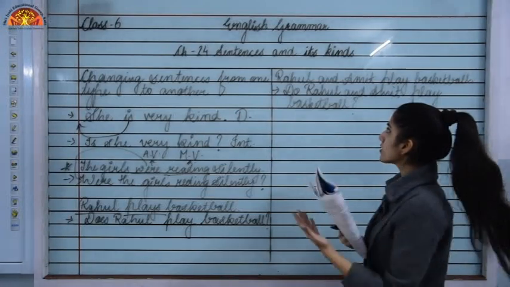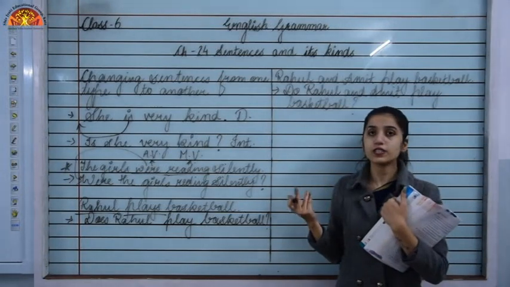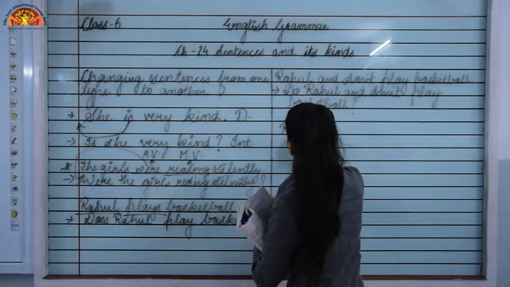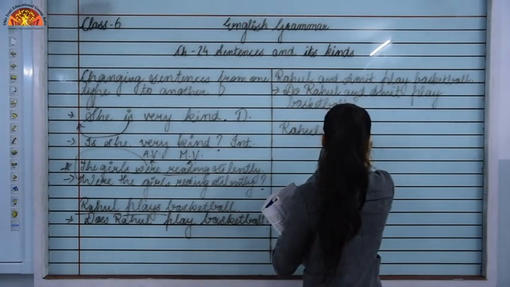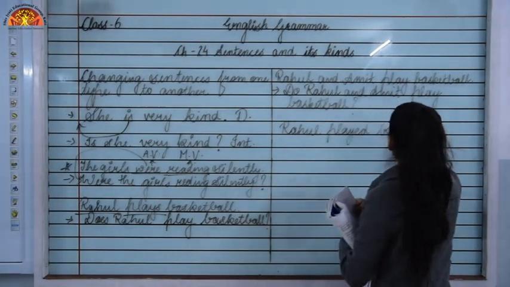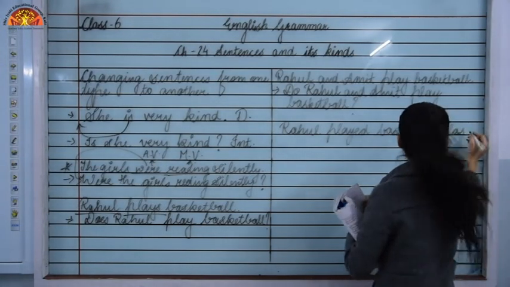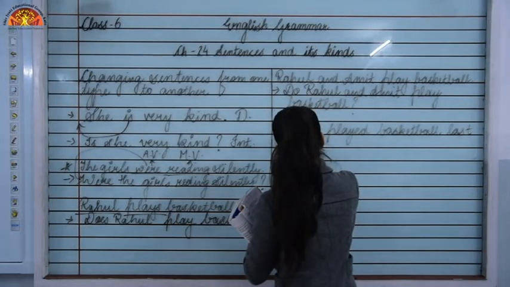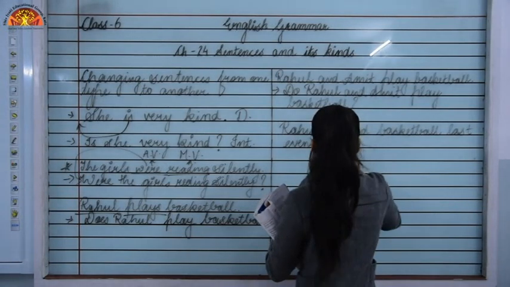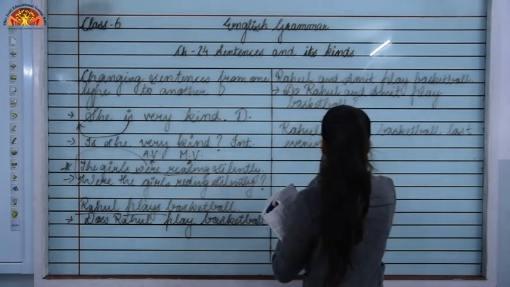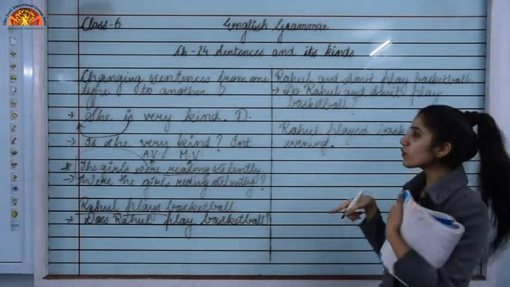If the declarative sentence is given in the past tense, like you can see, Rahul played basketball last evening. This sentence is given in the past tense, right, because played, this is the second form of the verb we have used.